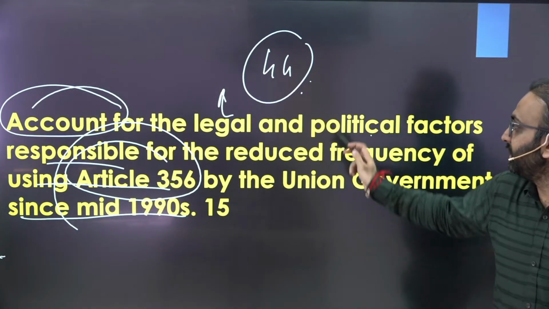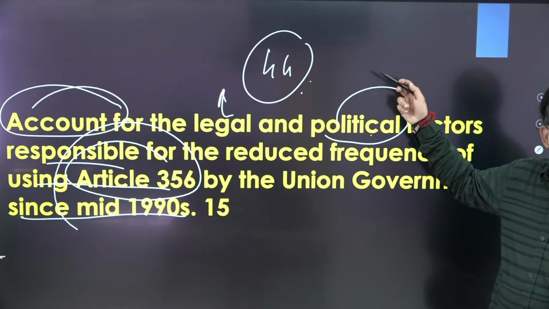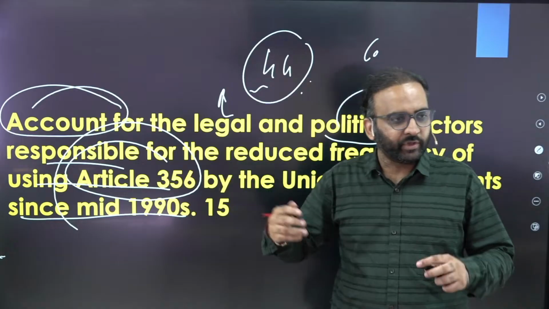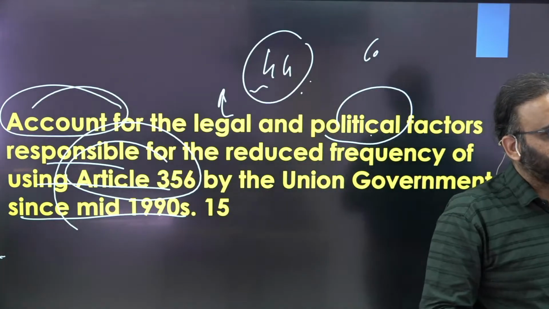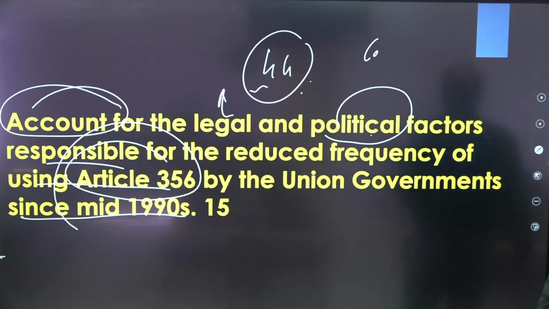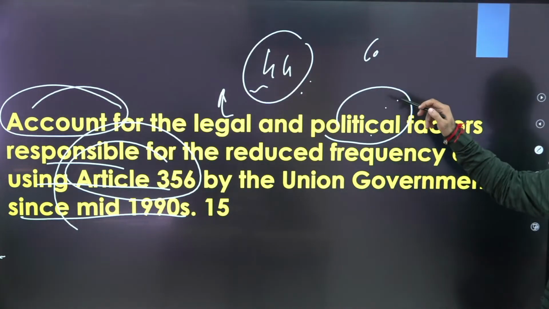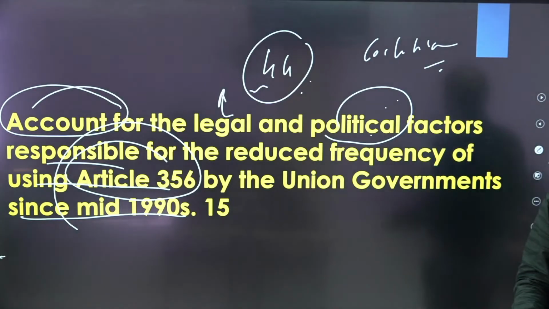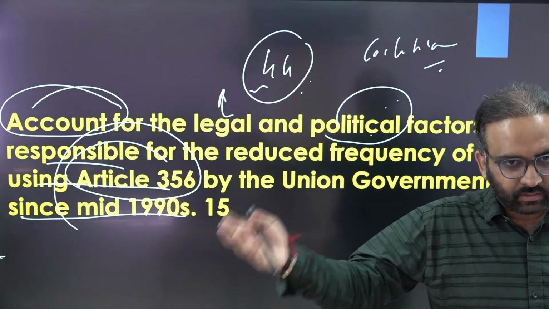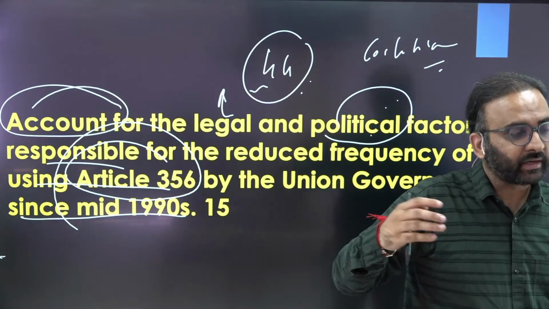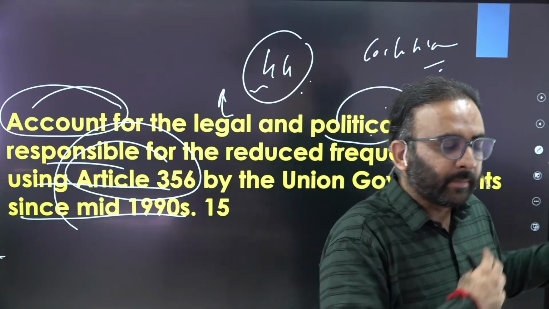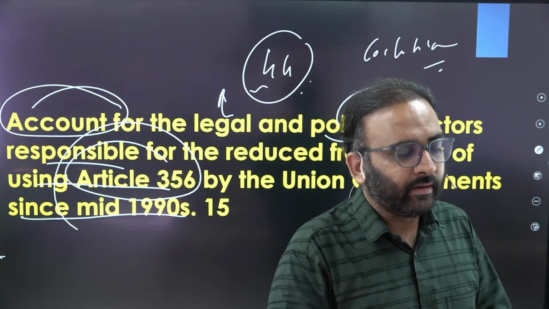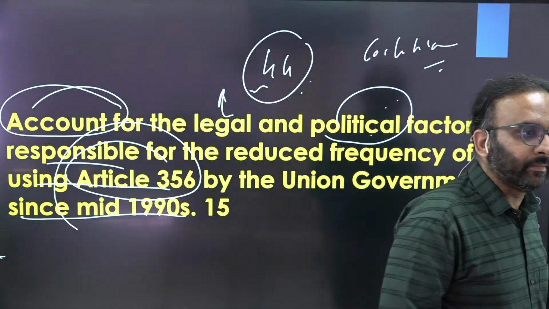Clear? So now what are the political factors after the 90s? Oh, yes, and in this judicial activism also you can make a point that judiciary also became very assertive and proactive in protecting states from getting arbitrarily dismissed, right? In political factors, regional coalition governments came. That's why the Union government cannot dismiss their partners' state governments, right? Their partner parties rule state governments, because otherwise their partner parties, allied parties, will withdraw support to the ruling party at the center, and the ruling party will lose the majority, thereby losing the power, right?